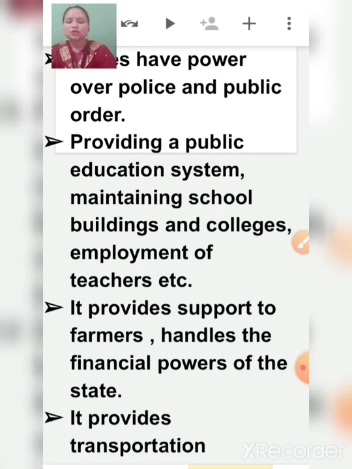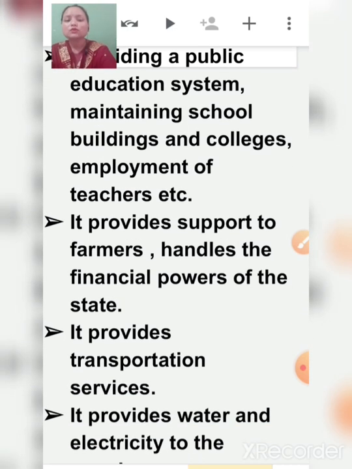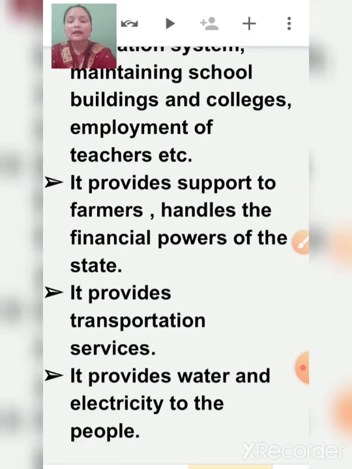Providing a public education system, maintaining schools, buildings and colleges, employment of teachers, and many more things are done by the state government. It provides support to farmers and handles the financial powers of the state. It provides transportation services, water and electricity to the people. All these things which we are using are provided by the state government.